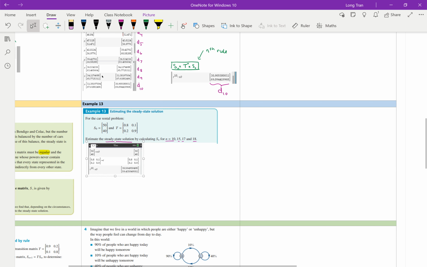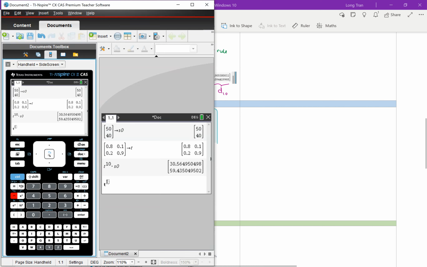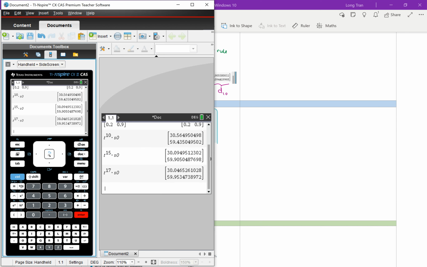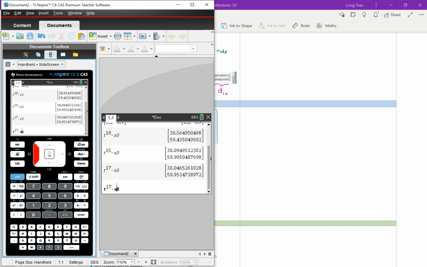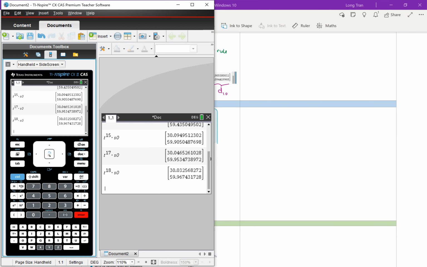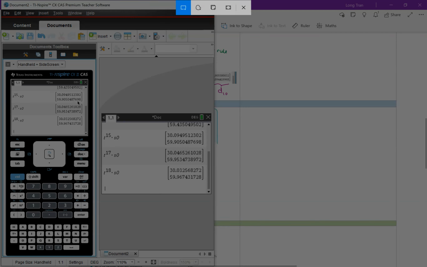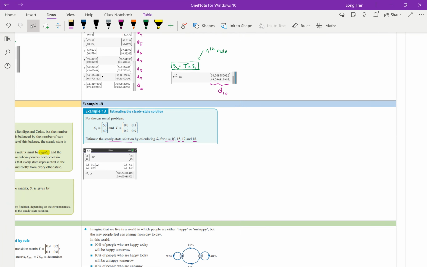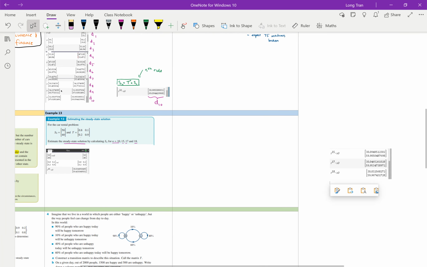They want us to try to look at what happens at 15, 17, and 18. So here we go. T to the power of 18 times S0. Oh, sorry, 15. They want 15. Here we go. So that's 15, 17, and then 18. Okay, so 15, 17, 18. So here we go. I'm going to copy this down and we're going to analyze that and then see what the long-term prediction would be. Okay, so here we go. I'm going to put it over here and then I'm going to make it a bit smaller just to see if it fits. Let's go.